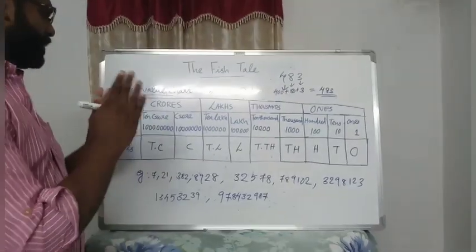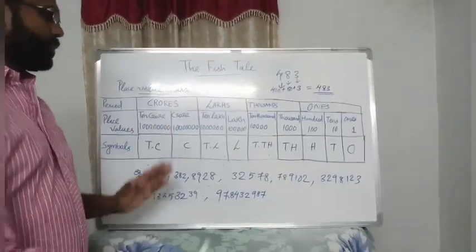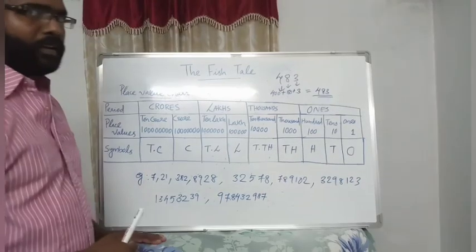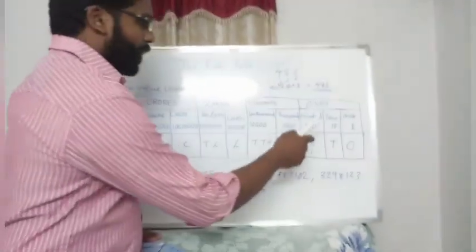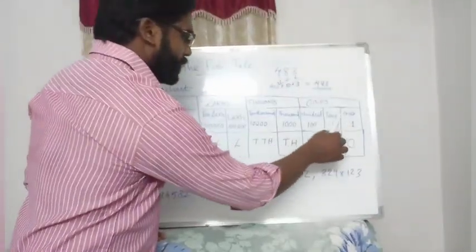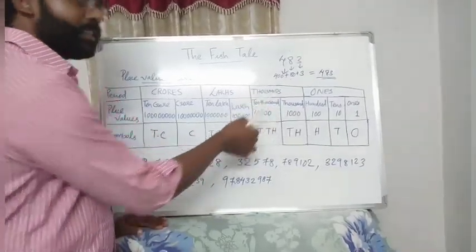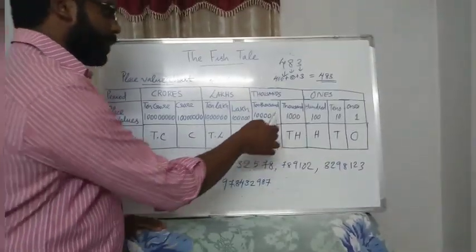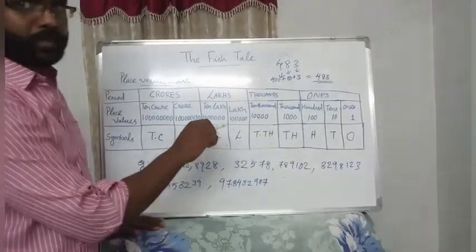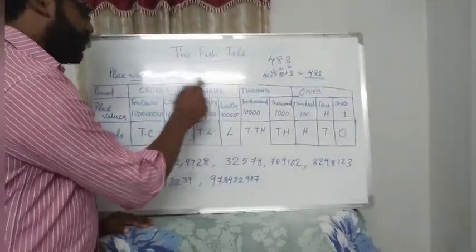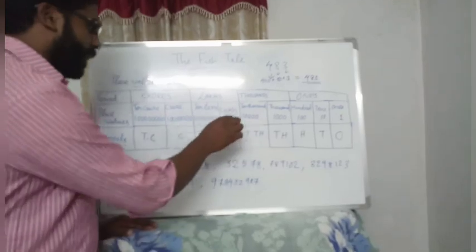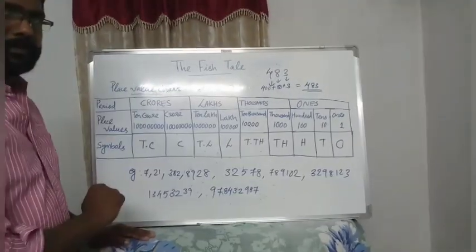So this is where the place values start. First ones. In ones there are ones, tens and hundreds. Next, thousands. In thousands there are thousands and ten thousands. Next is lakh. In lakh there are lakh and 10 lakh.